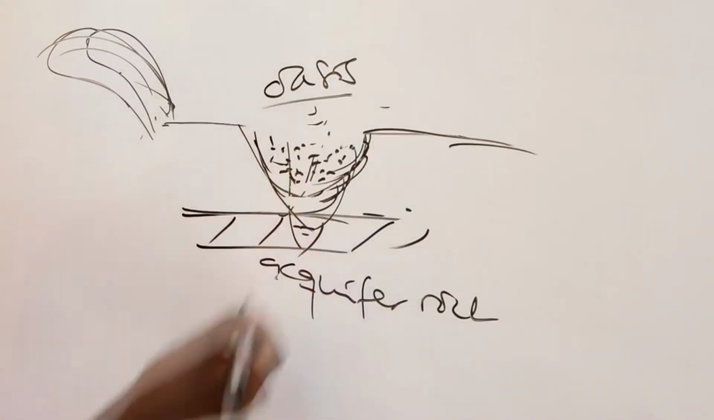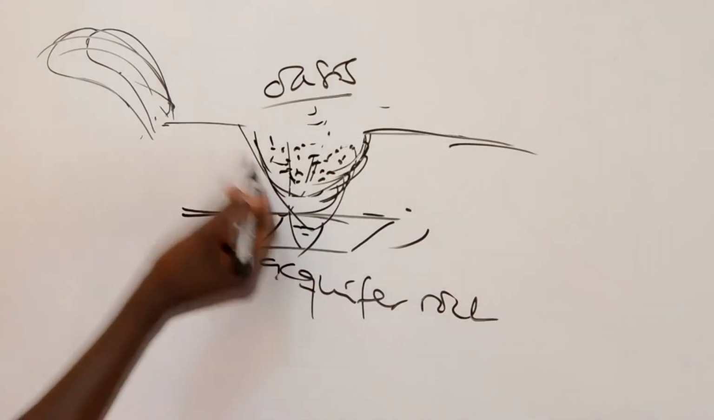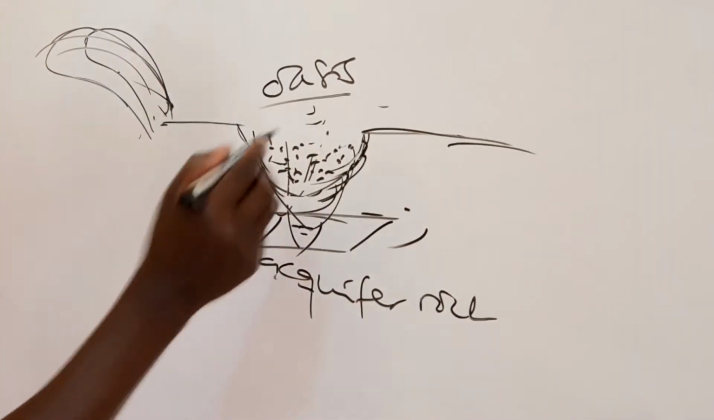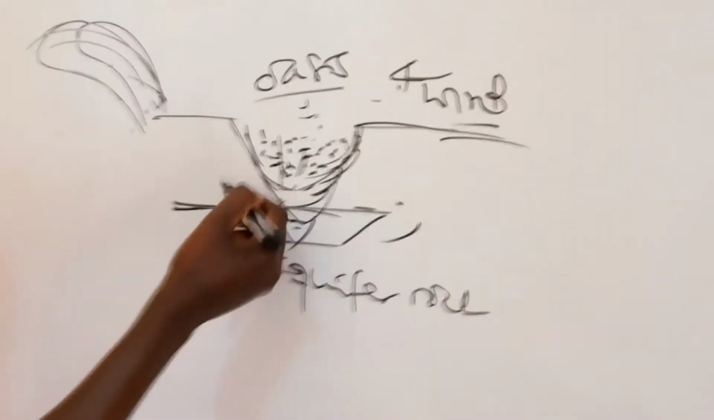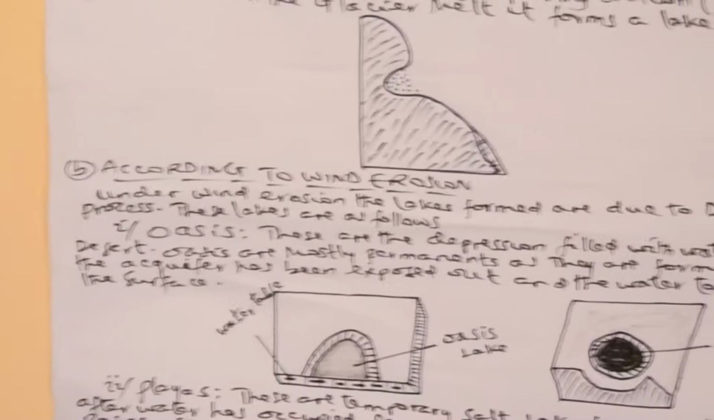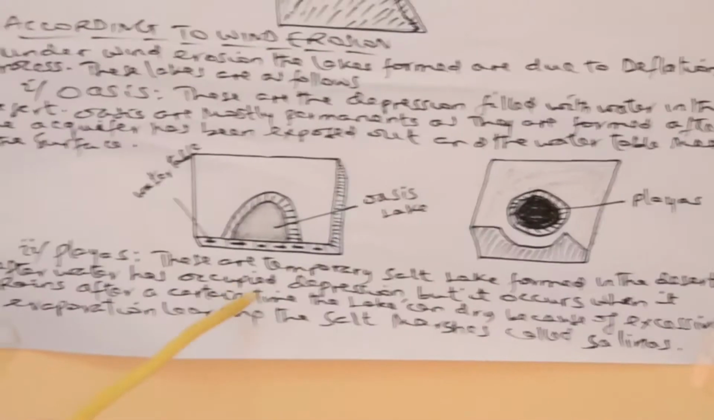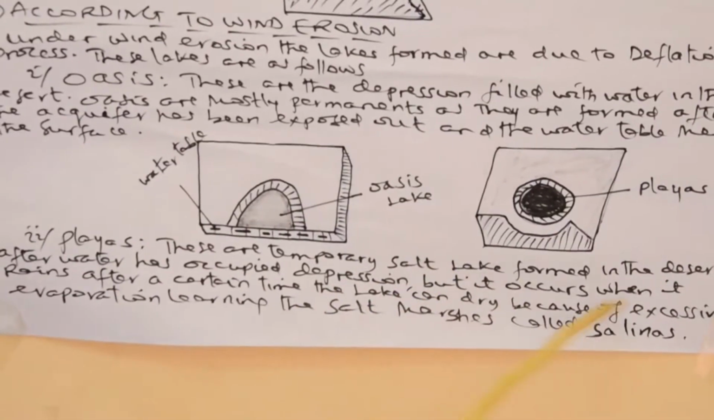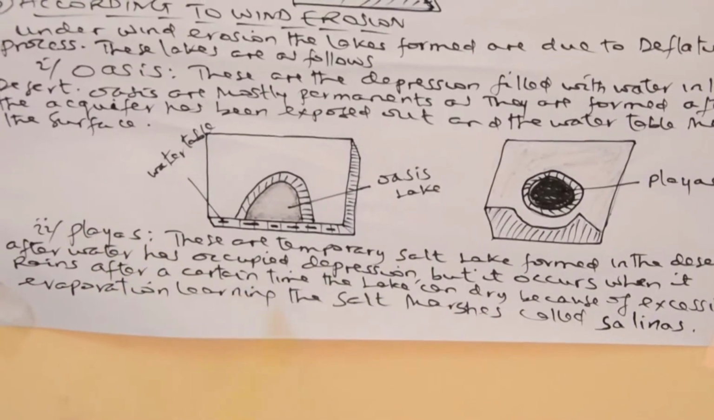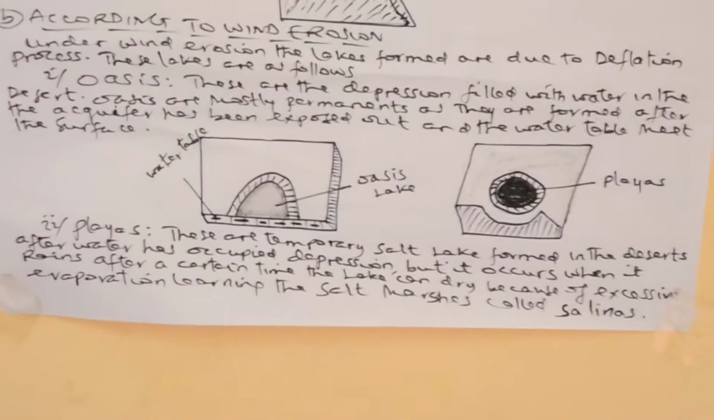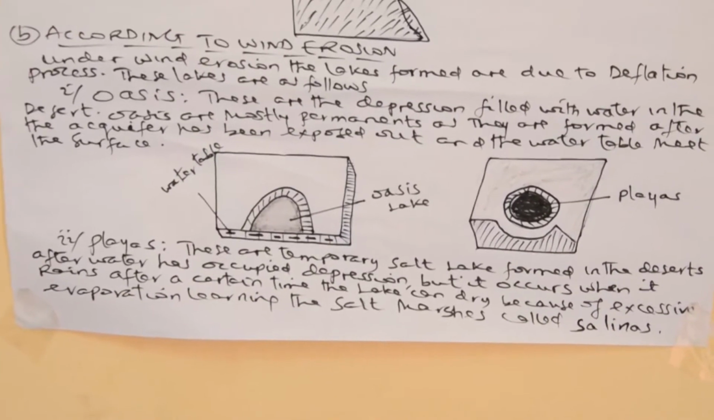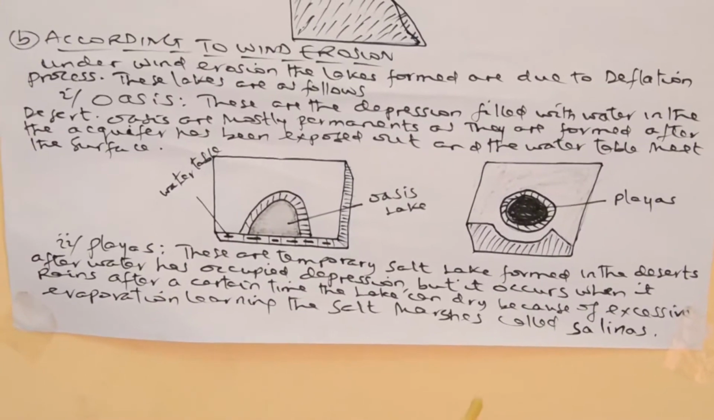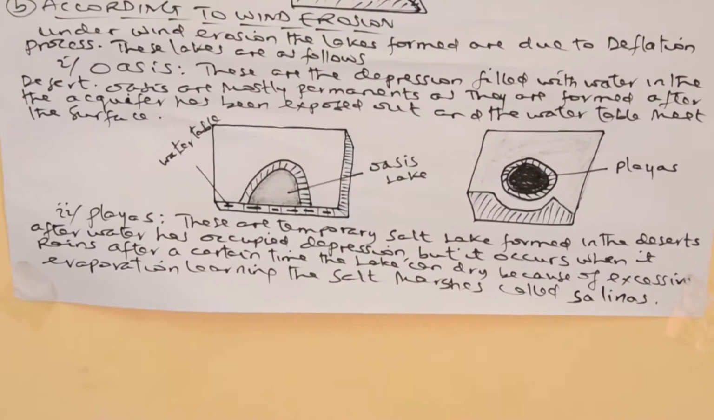We do not mind whether this lake is large or small in nature, because a lake can be small or large. Another one is called playas. These are temporary salt lakes formed in the desert after water has collected in a depression when it rains. After a certain time, the lake can dry up through excessive evaporation. Rainy salt lakes are called salinas.